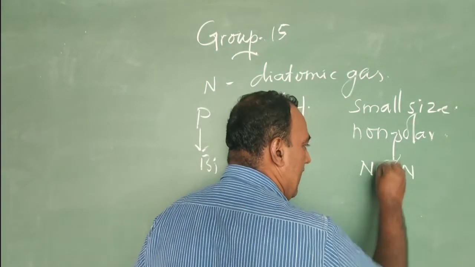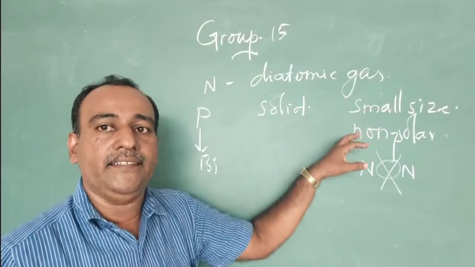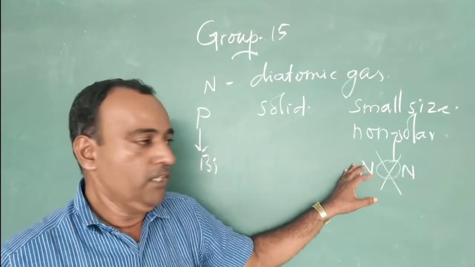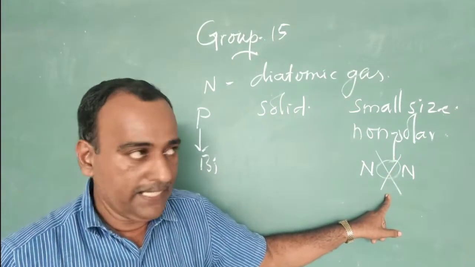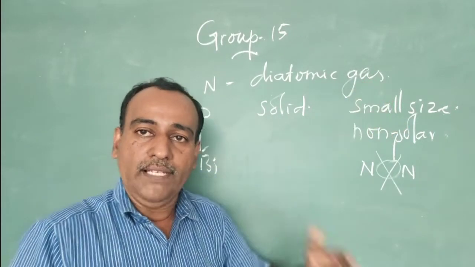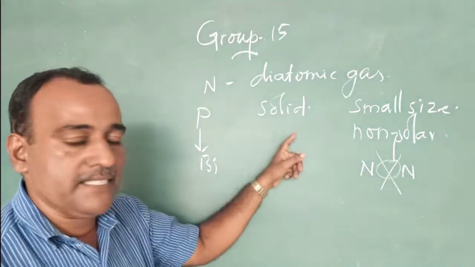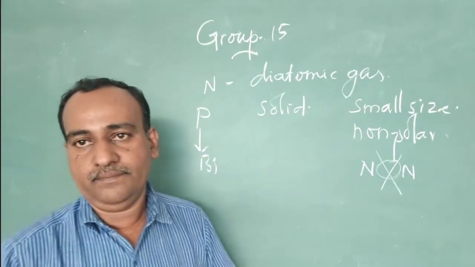Due to the absence of intermolecular forces of attraction, nitrogen exists in gaseous form, while the other elements exist in the form of solid.